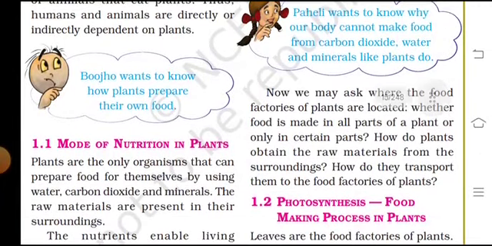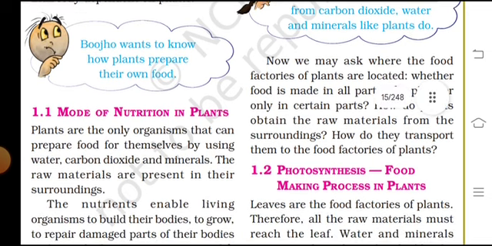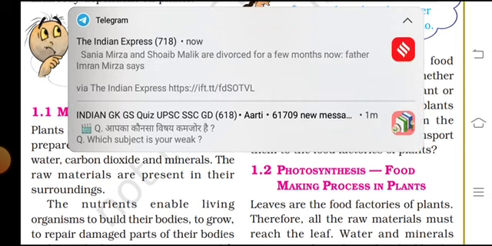Paheli wants to know why our body cannot make food from carbon dioxide, water and minerals like plants do. And now we may ask.